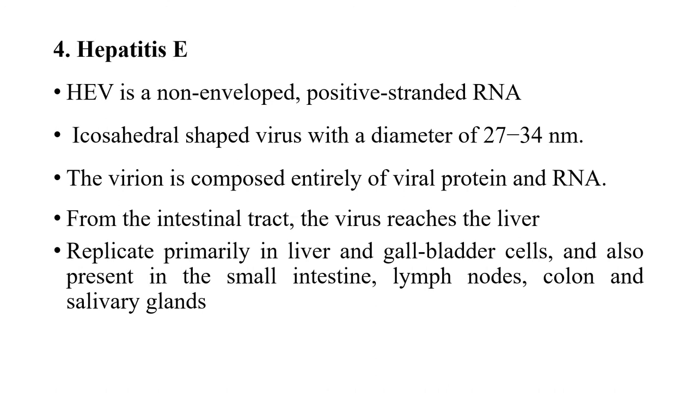So, this hepatitis E virus is a non-enveloped positive stranded RNA virus and is icosahedral in shape with a diameter of about 27 to 34 nanometer and is composed of viral protein and RNA. And in the case of the host, from the intestinal tract, the virus first reaches the liver and replicates primarily in the liver and the gallbladder cells and is also present in small intestine, lymph nodes, colon, and salivary glands.